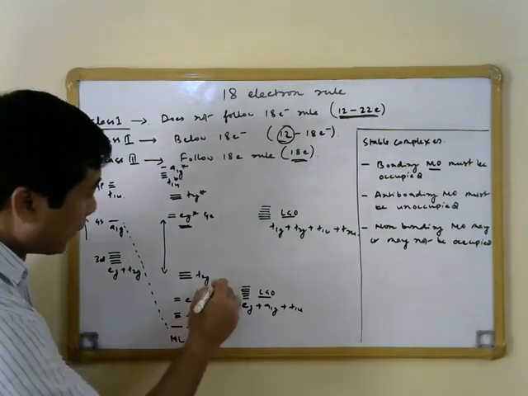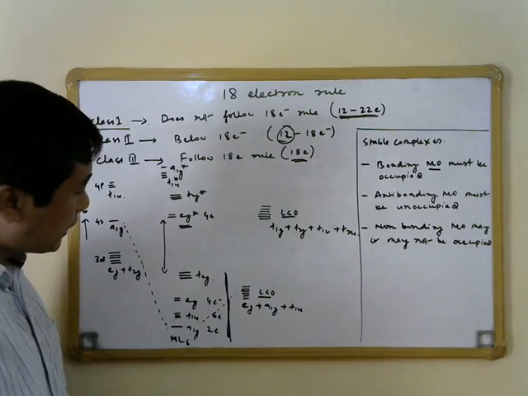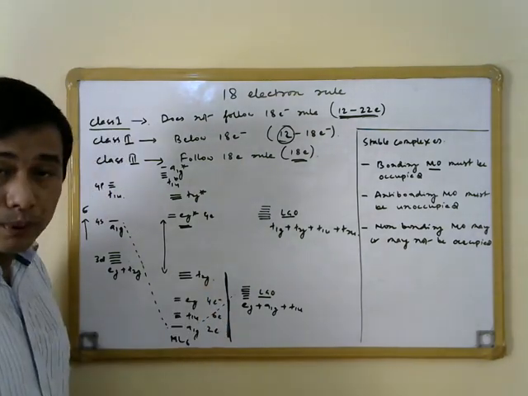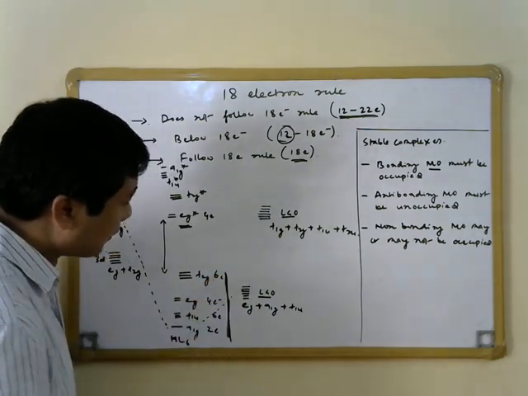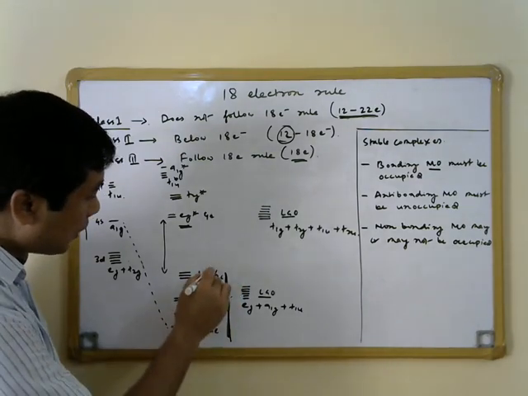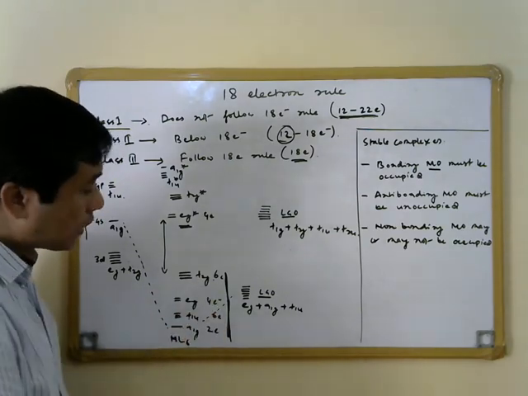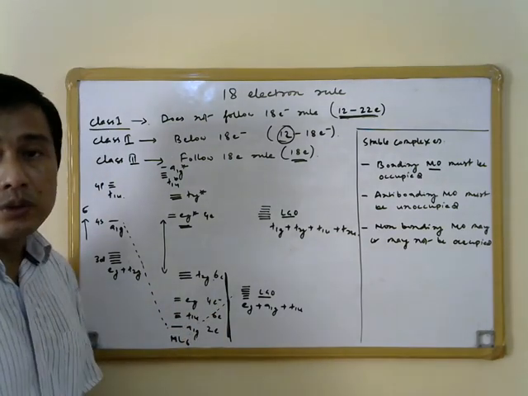This is the bonding set of molecular orbitals, and all of these molecular orbitals must be occupied for formation of stable complexes. When we count the number of electrons that must be added to fill all of these bonding molecular orbitals, the electron count comes out to be equal to 18.